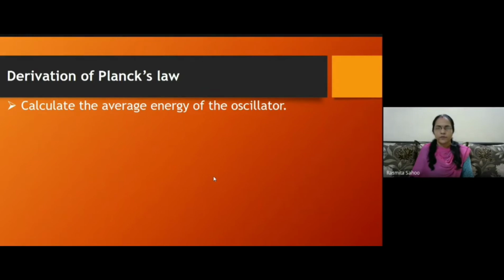Now to calculate the average energy of the oscillator, we first have to find the total energy divided by the total number of oscillators.